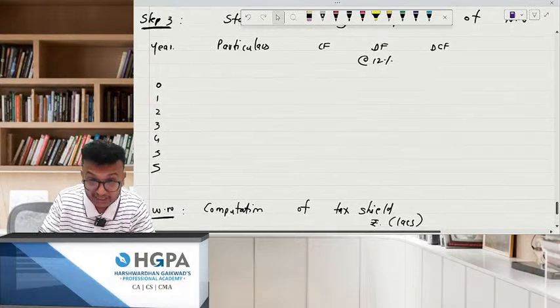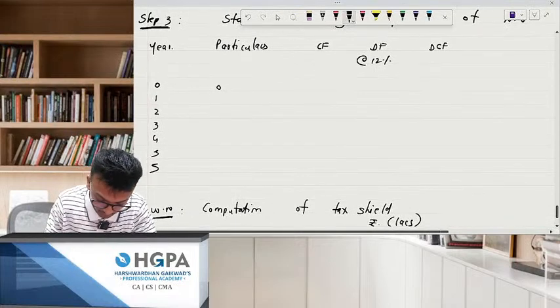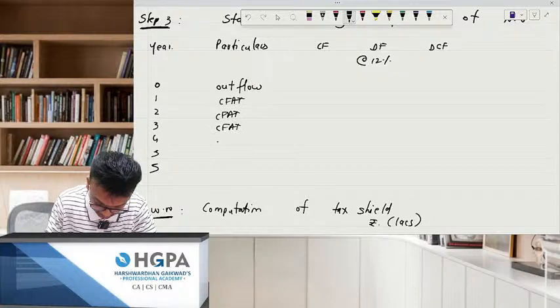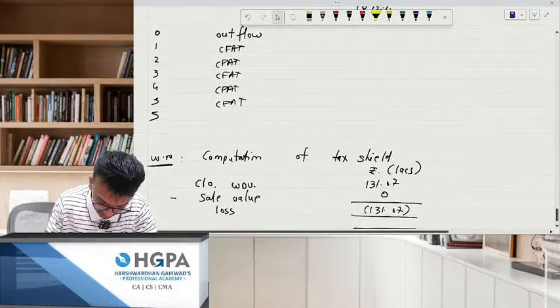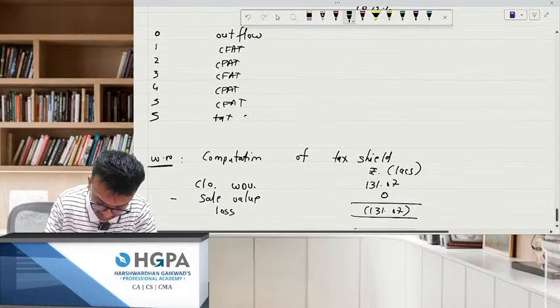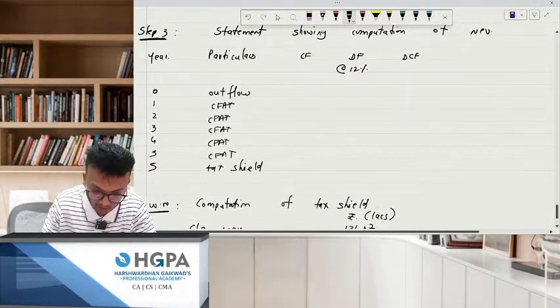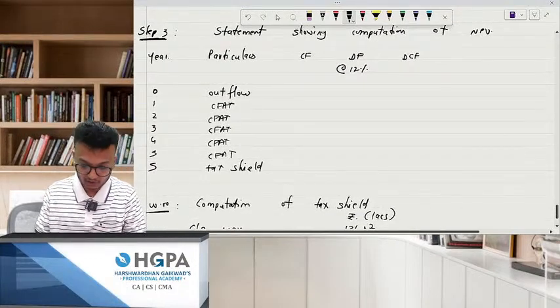Okay. Now can you please give me the NPV answer? Outflow, CFAT, everything will be the same over here except the last year 5, and this will have to be tax shield. Okay, give me an answer fast. Outflow is how much? It's 400.